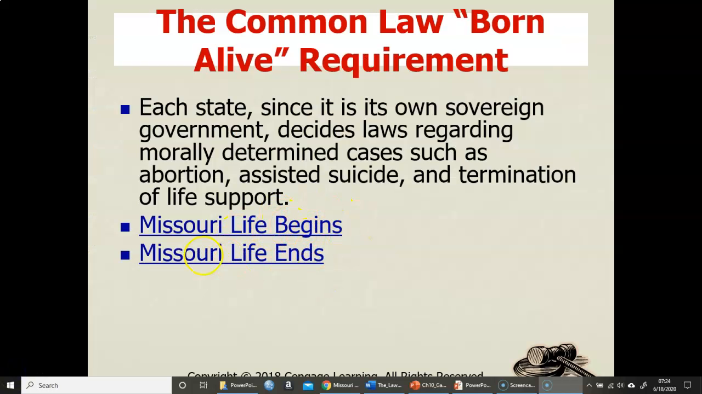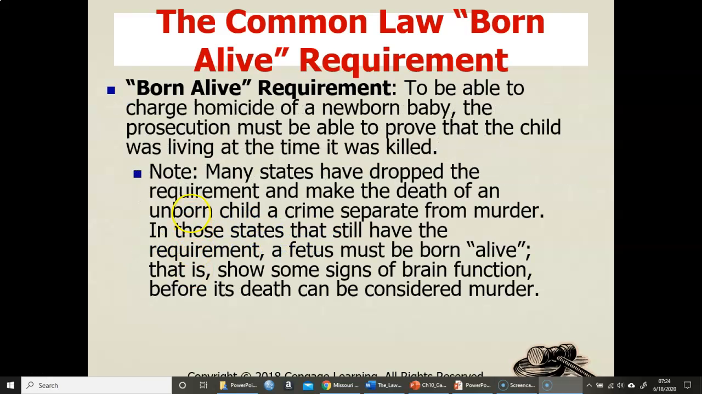And these links are both going to be in your PDF file that I'll attach so that you can go and read them both. So again, born alive, to be able to charge homicide, newborn baby, prove that the child was living at the time.